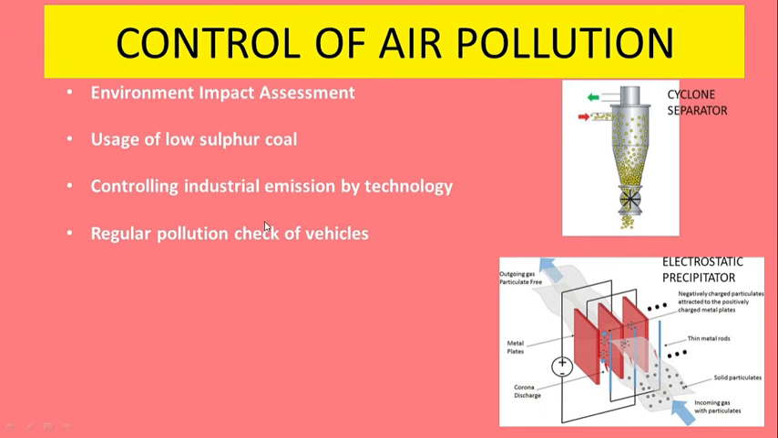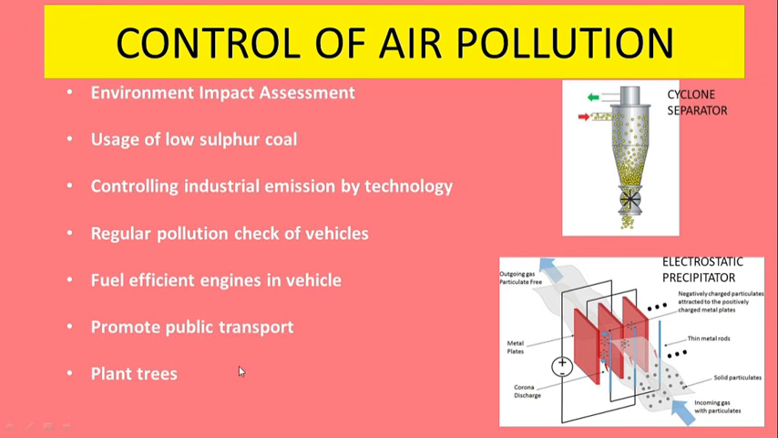Apart from technology, we need to control vehicular pollution, and this can be done by regular pollution check. We need to use fuel efficient engine in the vehicle. We need to promote public transport in order to control air pollution. And lastly, we need to plant more trees. We can also reduce air pollution by shifting towards the renewable energy sources like solar energy, wind energy, etc.